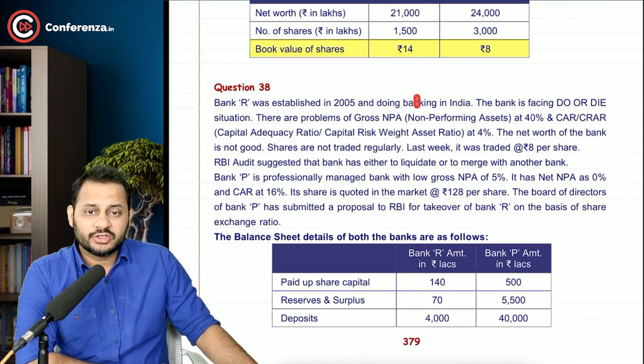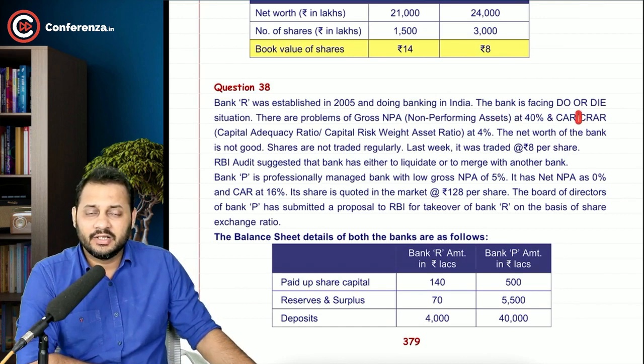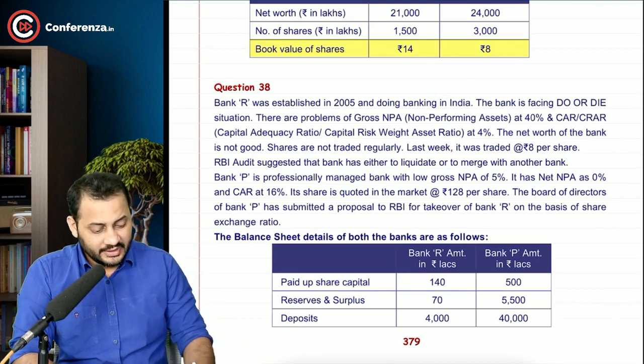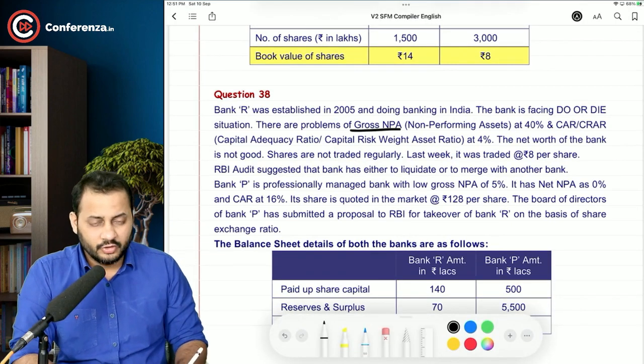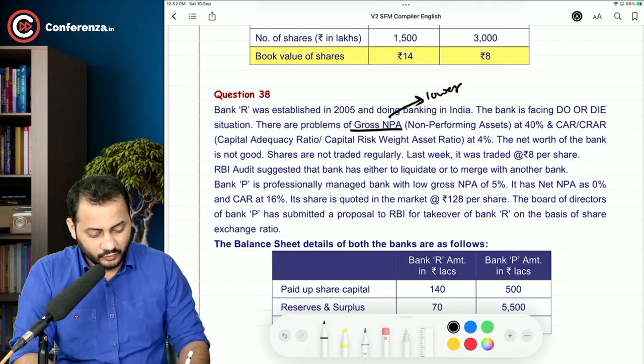So that's gross NPA at 40%, and the capital adequacy ratio, or we can say CRAR, capital risk weighted asset ratio, at 4%. Now try to understand. Gross NPA is a negative factor. Non-performing asset is a negative factor. The lower the better. Okay.